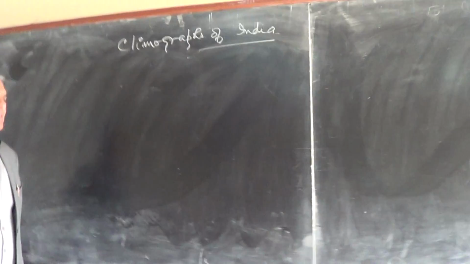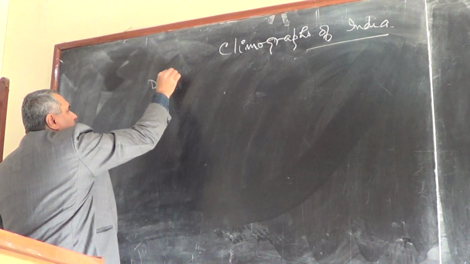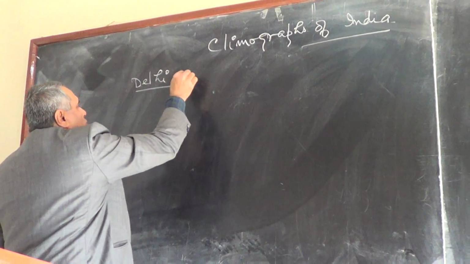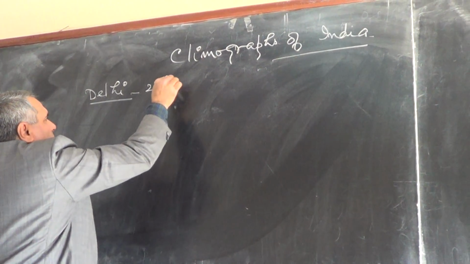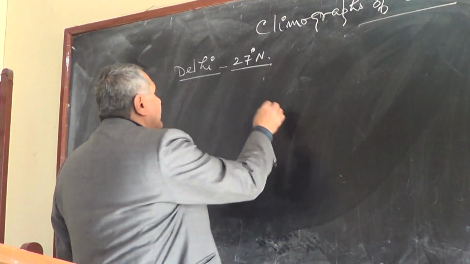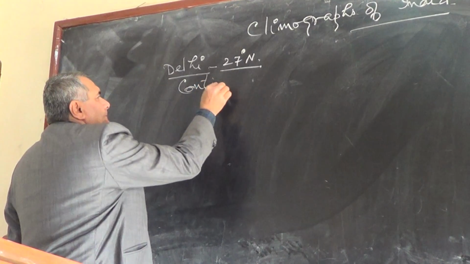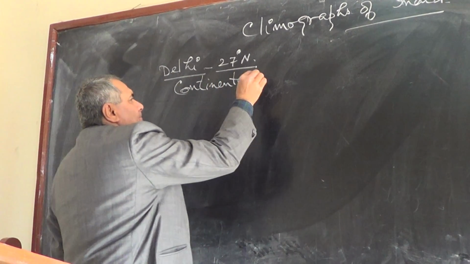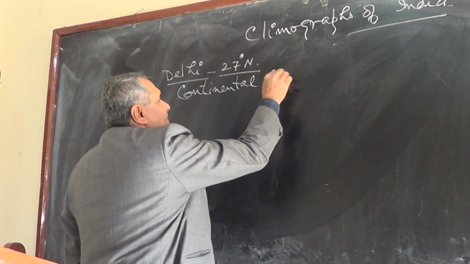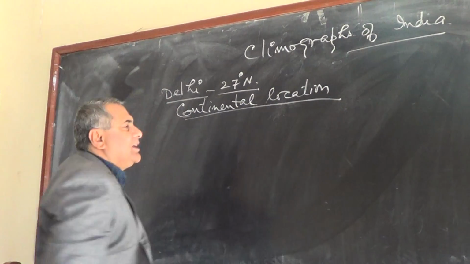Climographs of India. If you see, say, the climograph of Delhi, which is at 27 degrees north, it has a continental location.